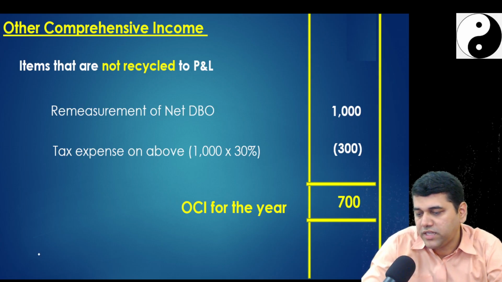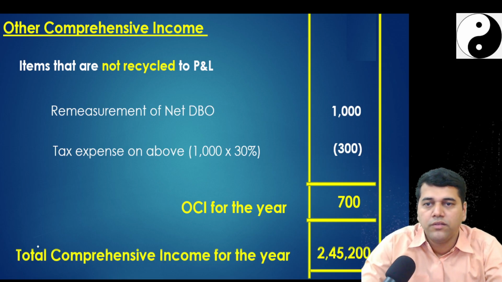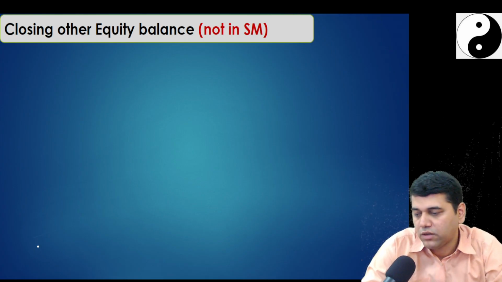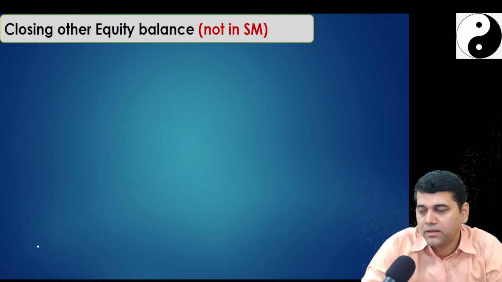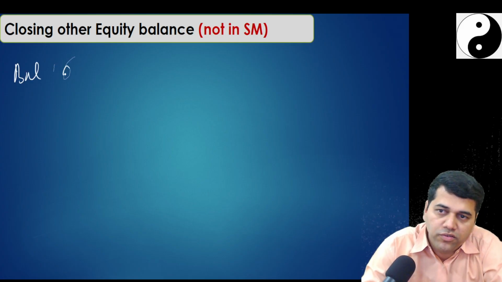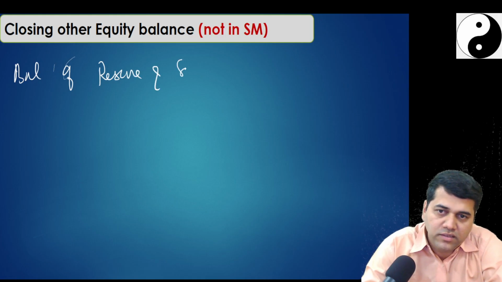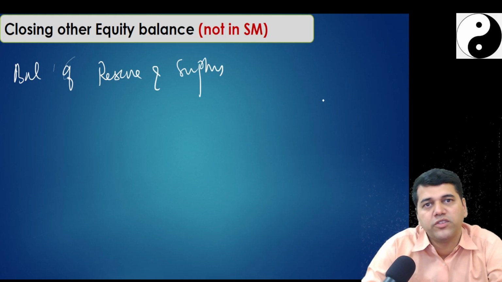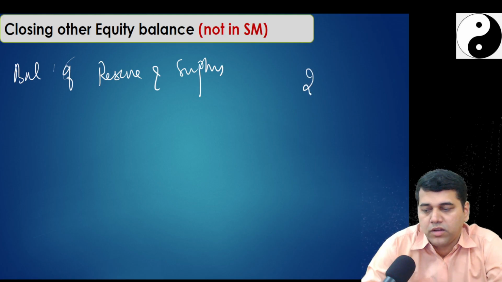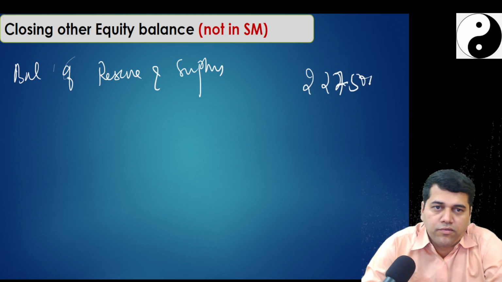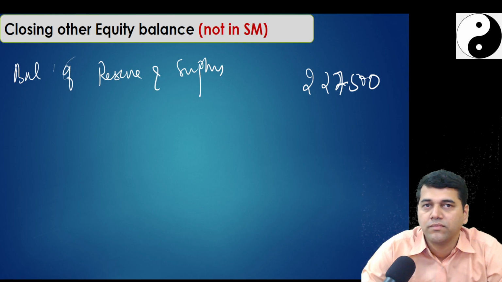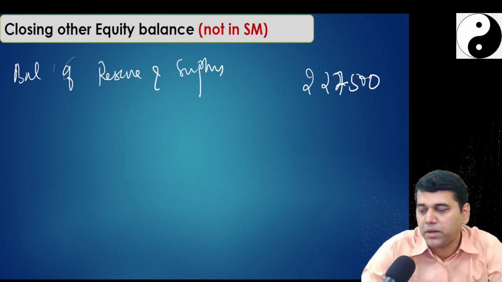Yes. So next, we have done the P&L account. We will do the closing balance of equity, which is not there in the study material. I don't know what they have done. I will start with the balance of reserves and surplus. How much is the closing balance of reserves and surplus in the balance sheet? 227,500. So there are certain plus and minus adjustments to this retained earnings, no? Okay, go to the adjustments and see one by one.